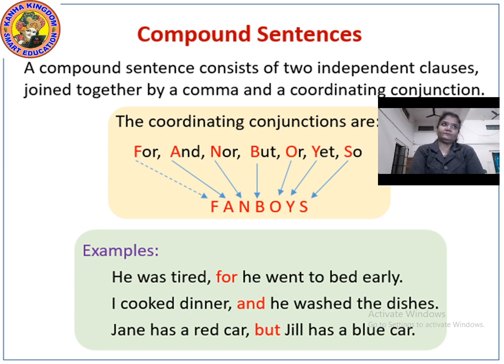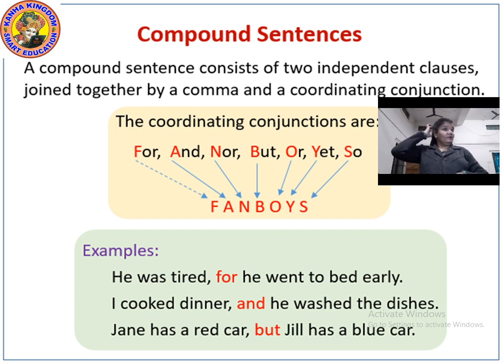Now what is fanboys? The coordinating conjunctions are fanboys. Fanboys means for, and, nor, but, or, yet, so. A compound sentence can be joined by these conjunctions.